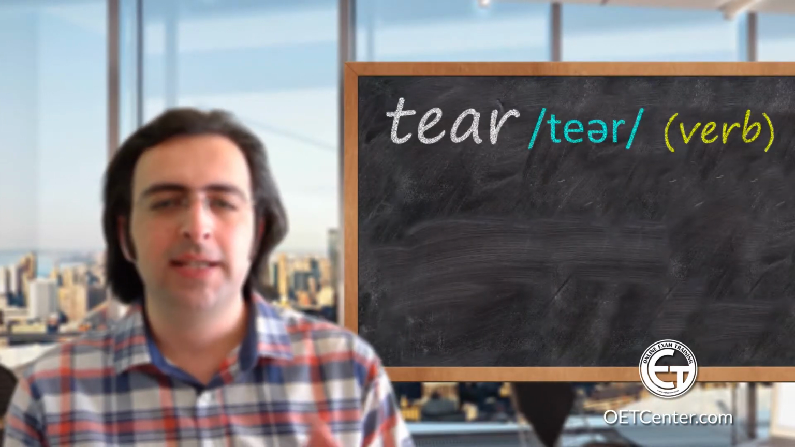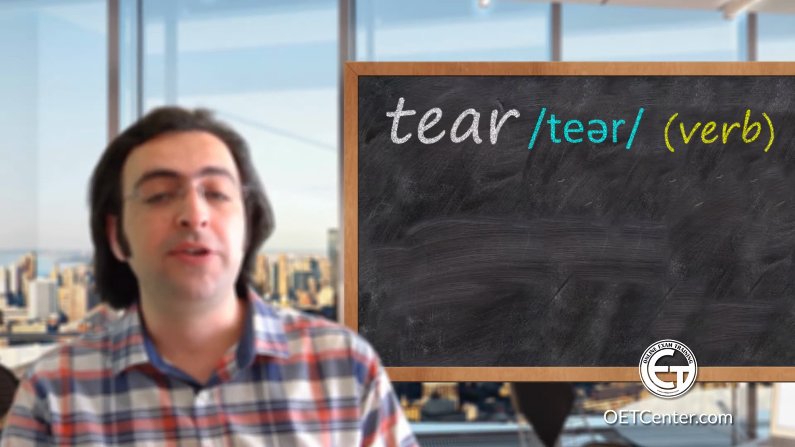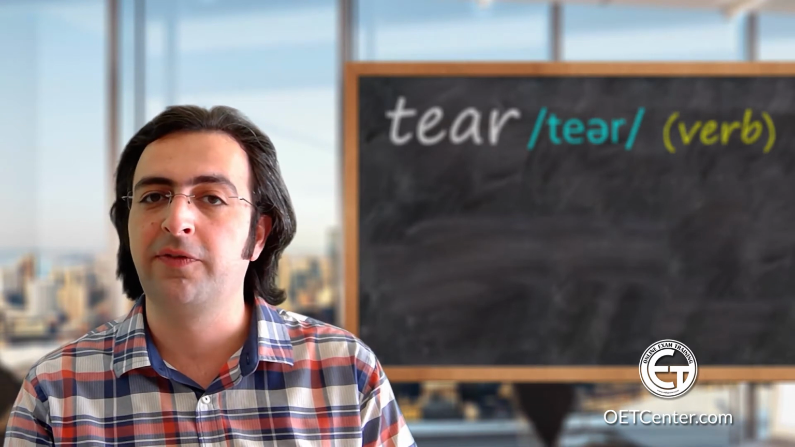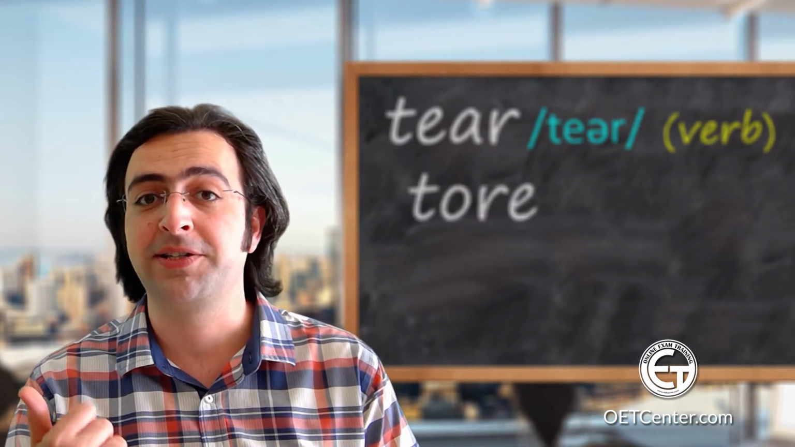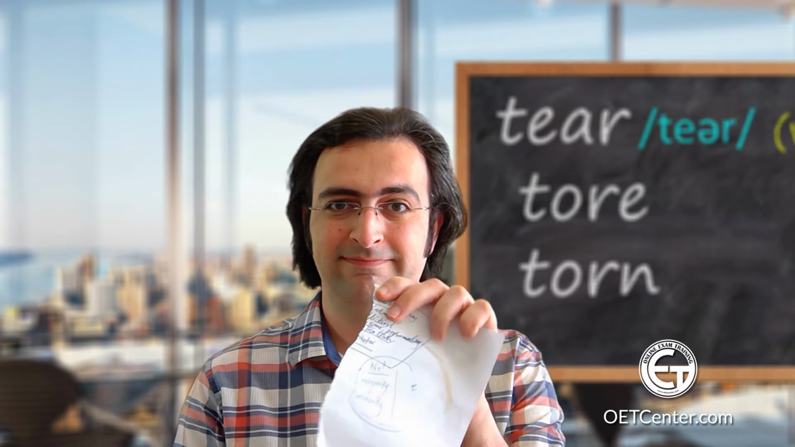Now that we're done with the word tear, let's take a look at the other one, tear. Yes, it's pronounced tear, and it's a verb. It's an irregular verb, and the past form is tore. The past participle form is torn. Now what does that mean? Well, if I tear this paper, I tore it. Tear can also be an intransitive verb.